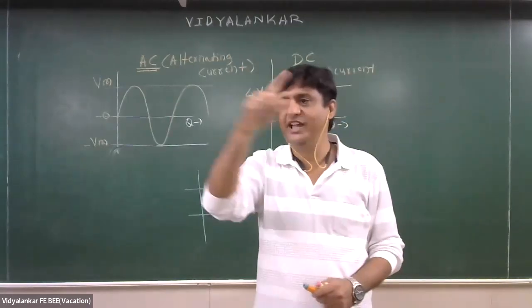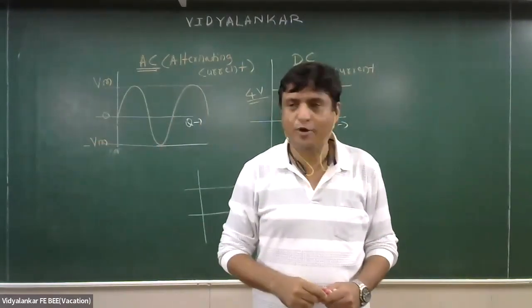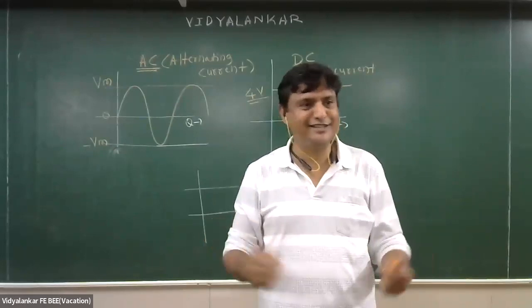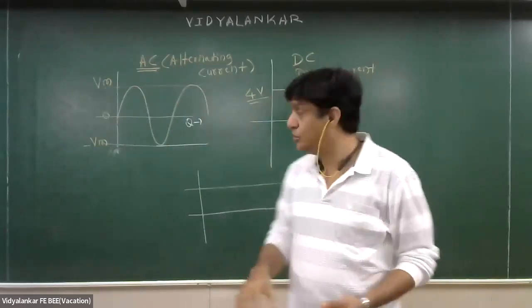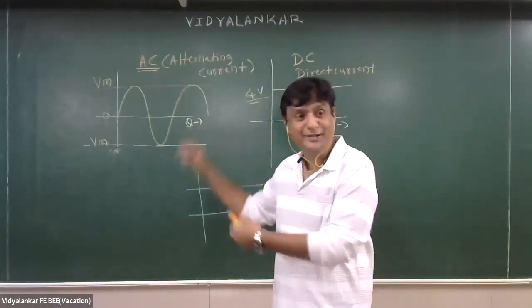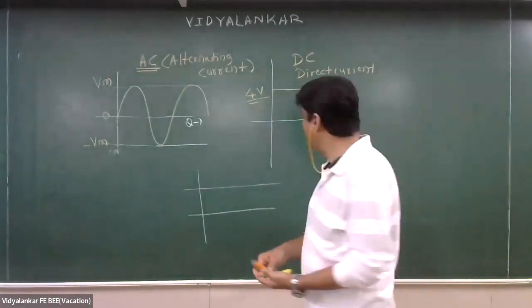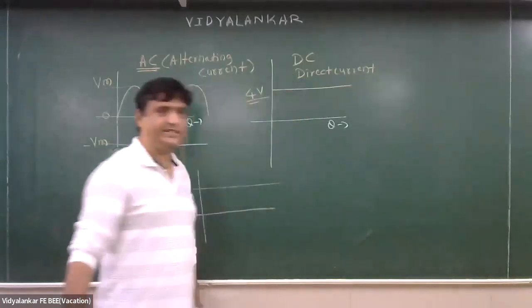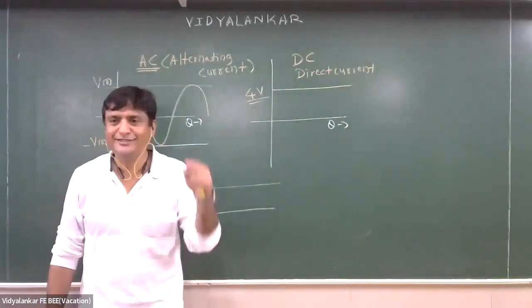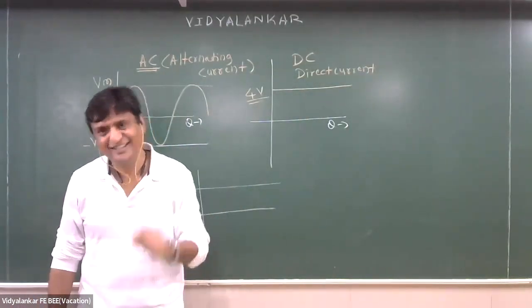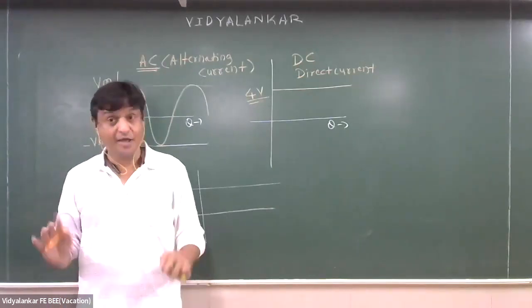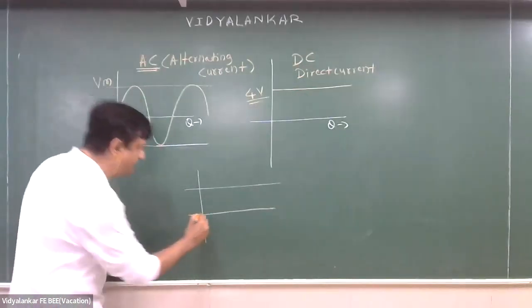Whatever ECG we get from that ECG machine, that is AC, because that is varying with respect to time, though not so nicely, but it is changing with respect to time. Okay. And what is definition of DC? A voltage that remains constant is DC. Okay. अब देखते हैं कि why it is not sufficient.